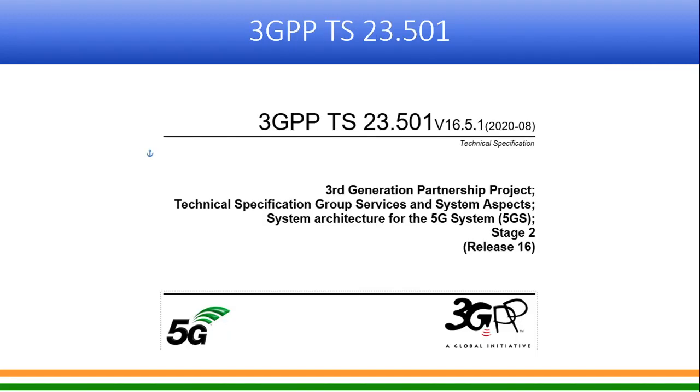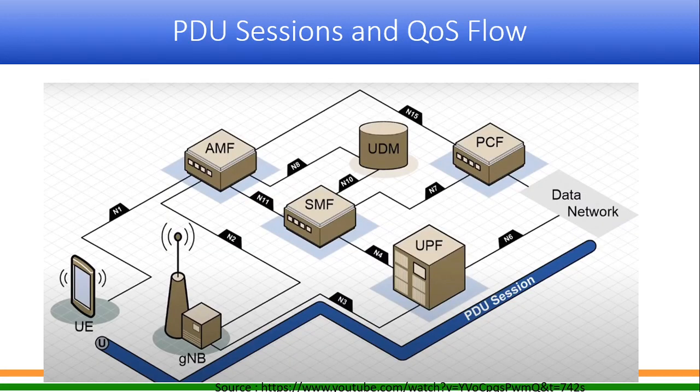So with this content, let's try. And this document I have already shared, 3GPP TS 23.501. So the quality of service aspect or QoS model is given in this document. It's a very good document you can read. And if you do not want to read this, at least read the PDF which I have given, because that's a compilation from this document and also from some white papers and some articles.